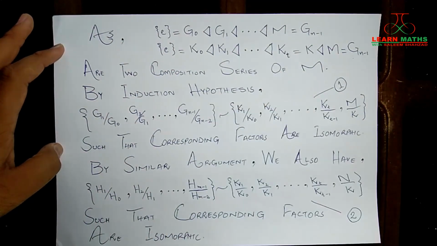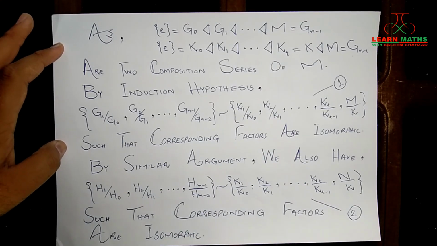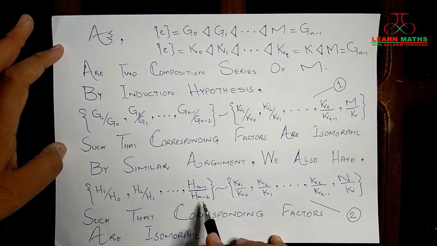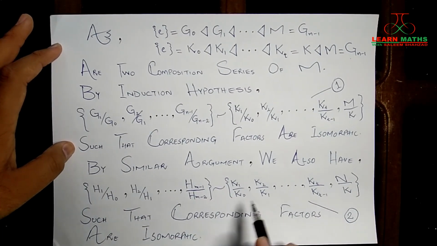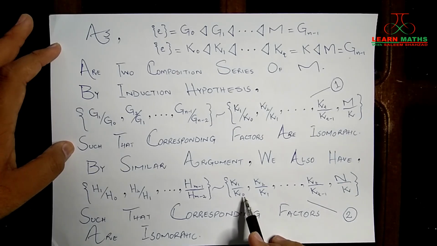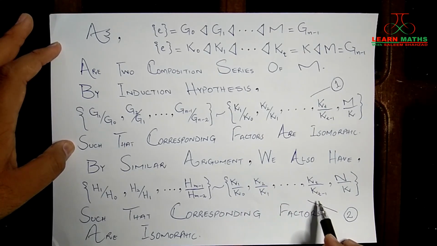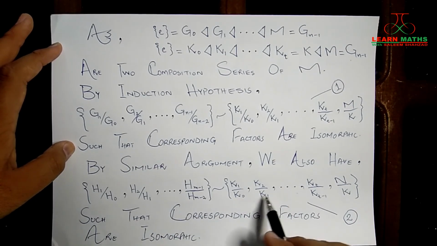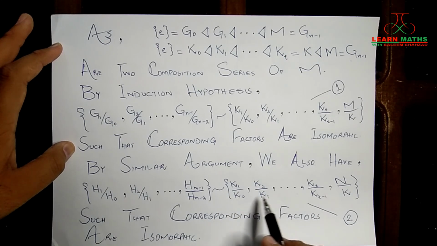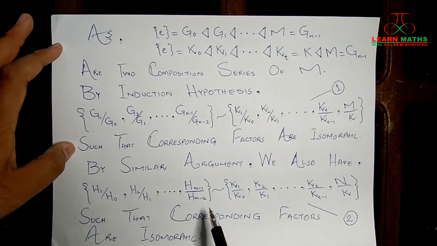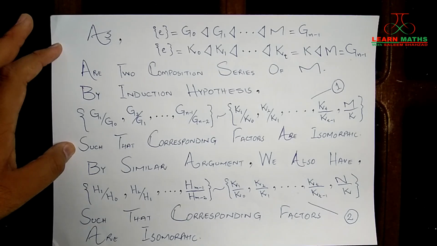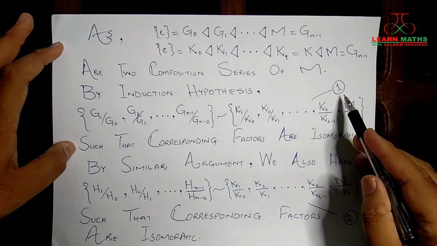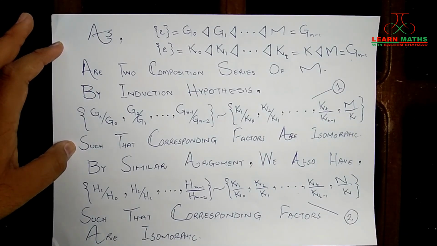Using a similar argument, we can also write that the factor groups H1 over H0, H2 over H1, till H_{m-1} over H_{m-2}, and the factors K1 over K0, K2 over K1 up to Kt over K_{t-1}, and N over K. These two sets will be in one-to-one correspondence, and their corresponding factors will be isomorphic, right? So this is our argument. Keep this in your mind. I am naming this as 1 and this as 2.